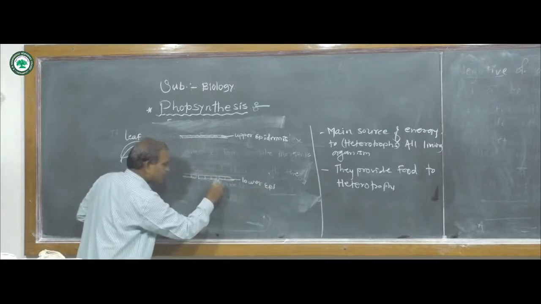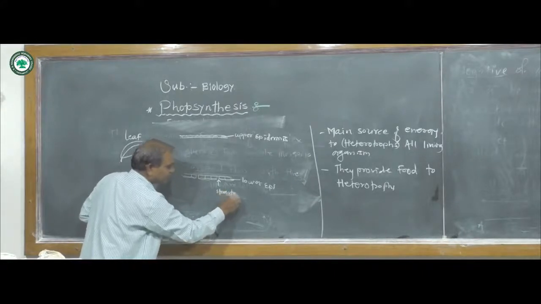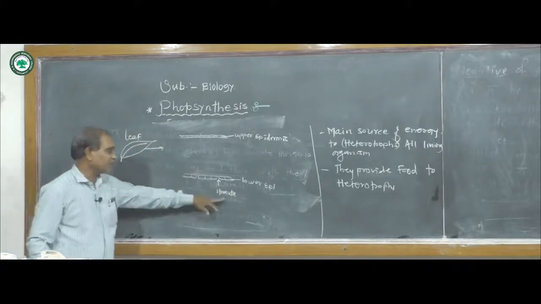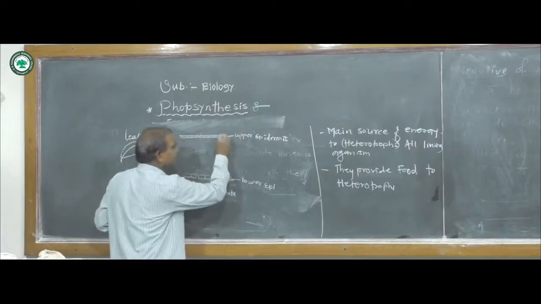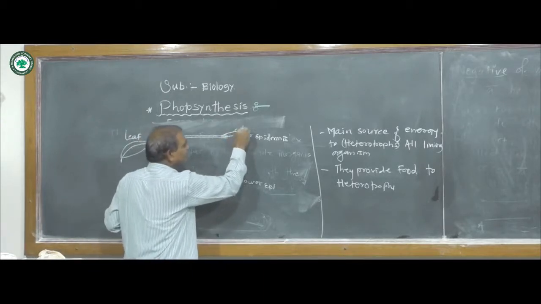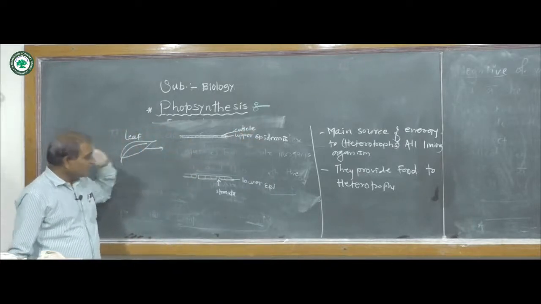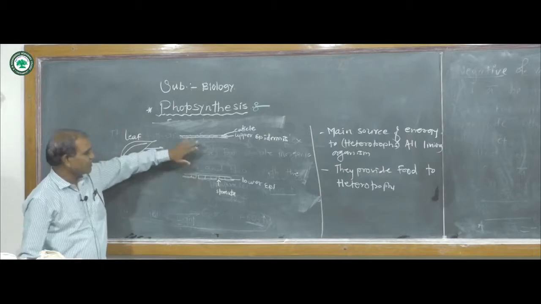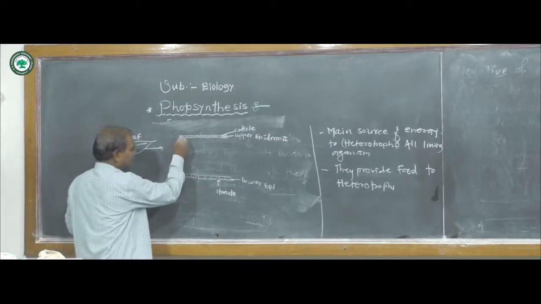The small pore-like structures are called stomata. What is the function of stomata? Exchange of gas takes place through the stomata, and the surface is covered by a thick cuticle. The cuticle covers the upper surface as well as the lower surface. Stomata are present only on the lower surface and not on the upper surface.